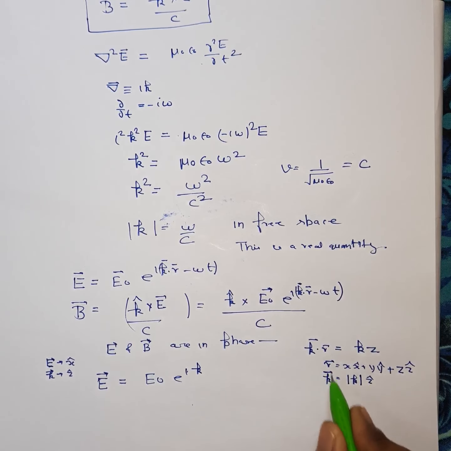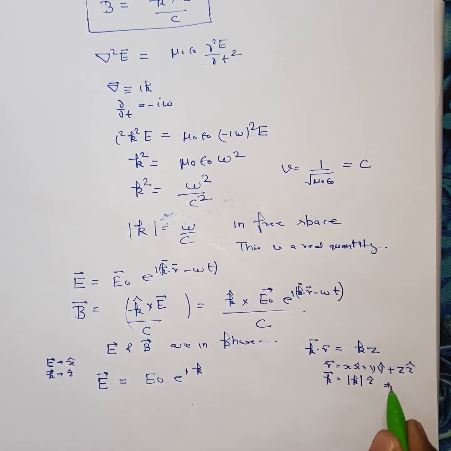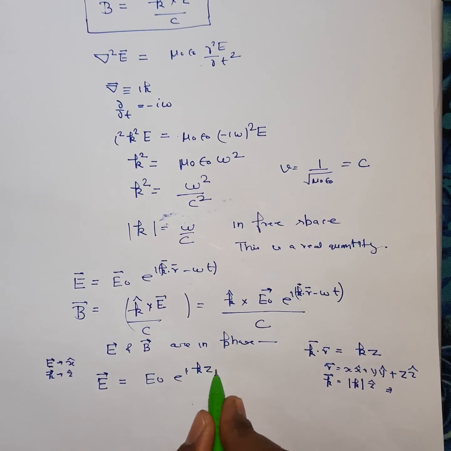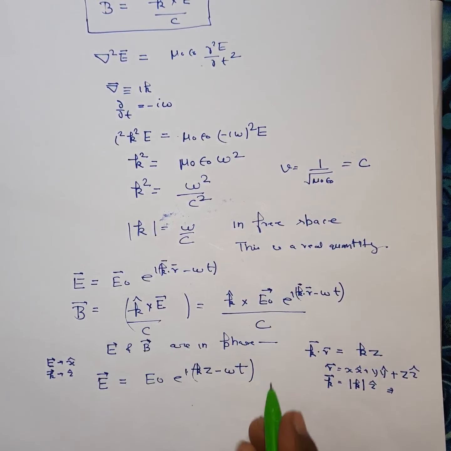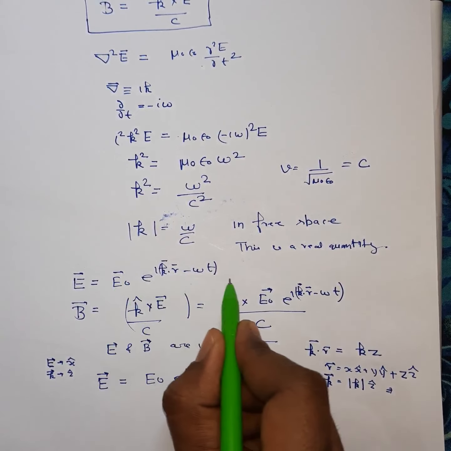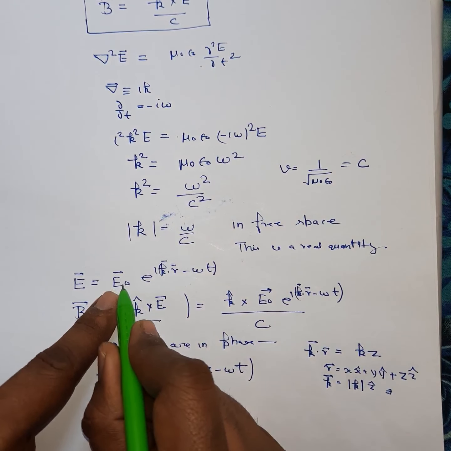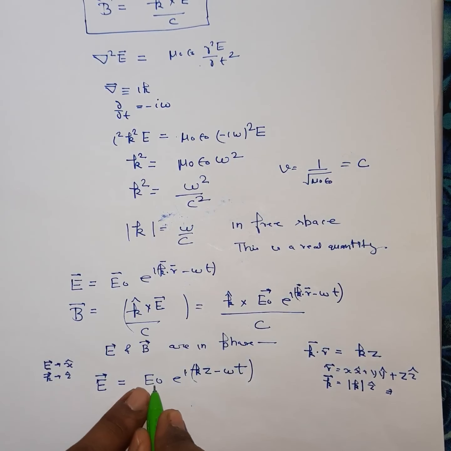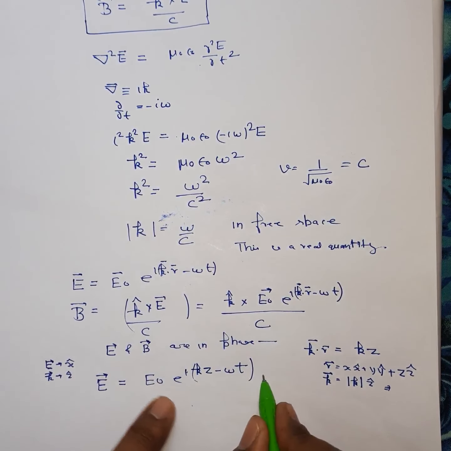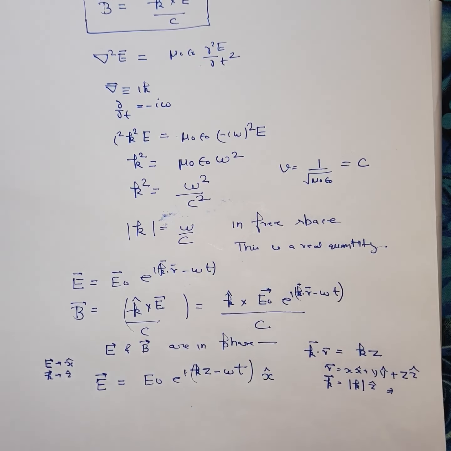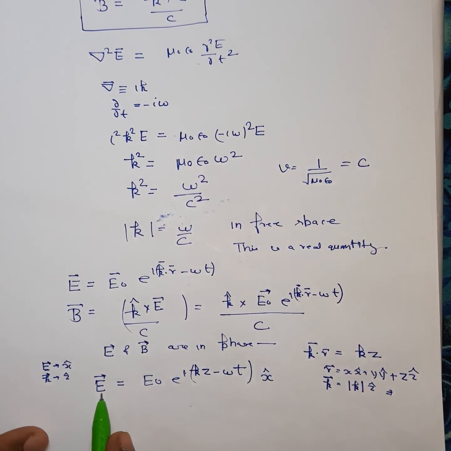So if you take the dot product, you will get k dot r is equal to kz. So you can write it as i (kz minus omega t). Here this E0 is just a magnitude, and x cap is the direction of electric field oscillation.